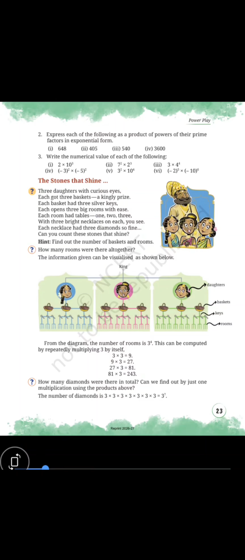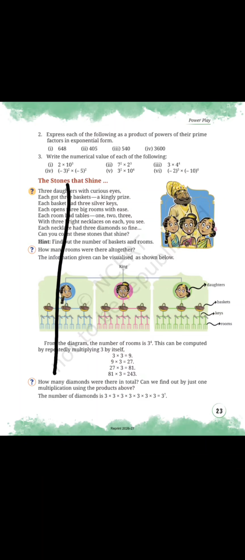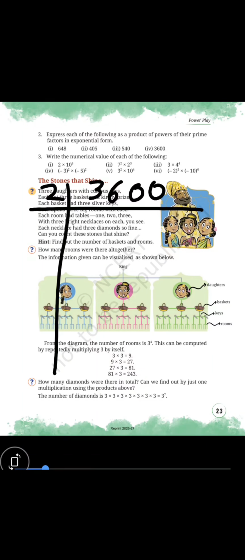Done? Doing. Ma'am, should we use 3 table or 2 table? Whatever you want. Start with the smallest number every time. So 280, I am taking 2.